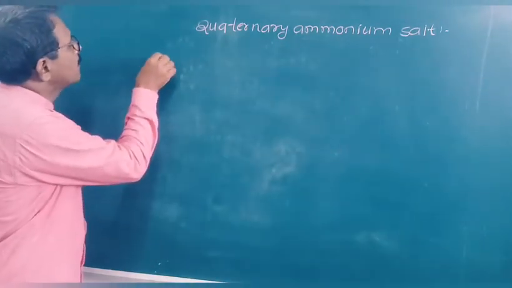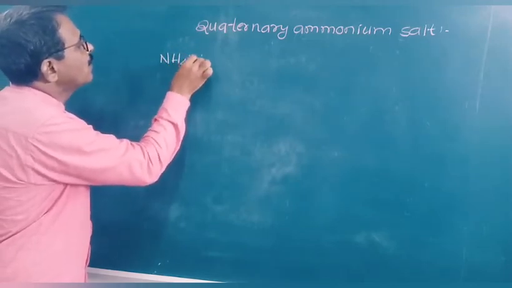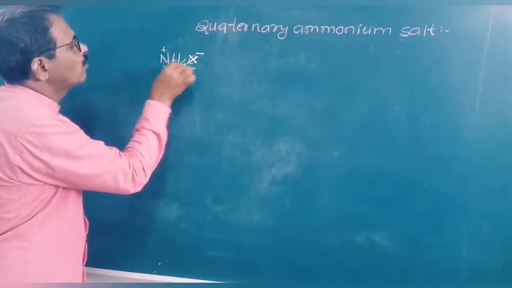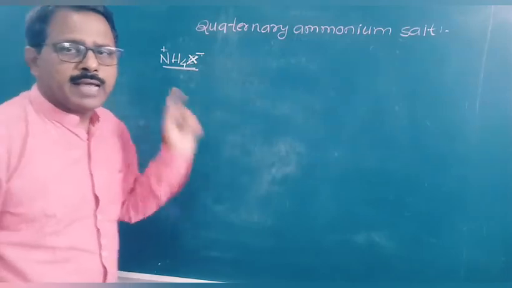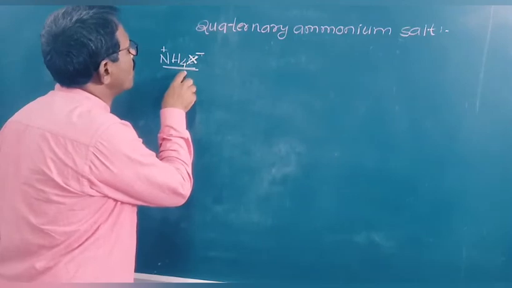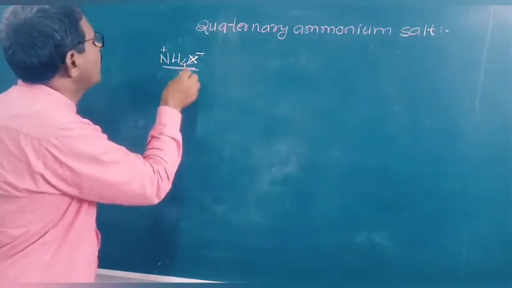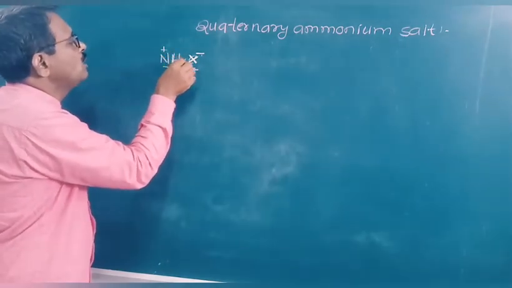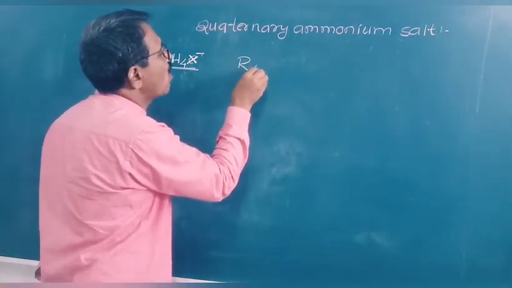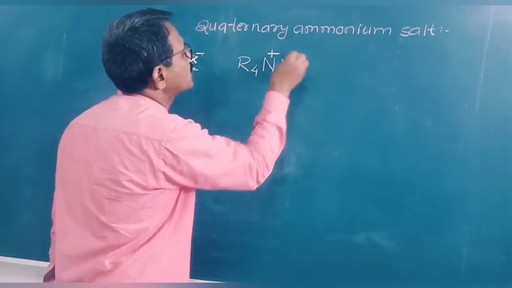NH4X is a salt of ammonia. We can convert this salt of ammonia into a quaternary ammonium salt by replacing all four hydrogen atoms by four similar or different alkyl groups, like this, R4NX.